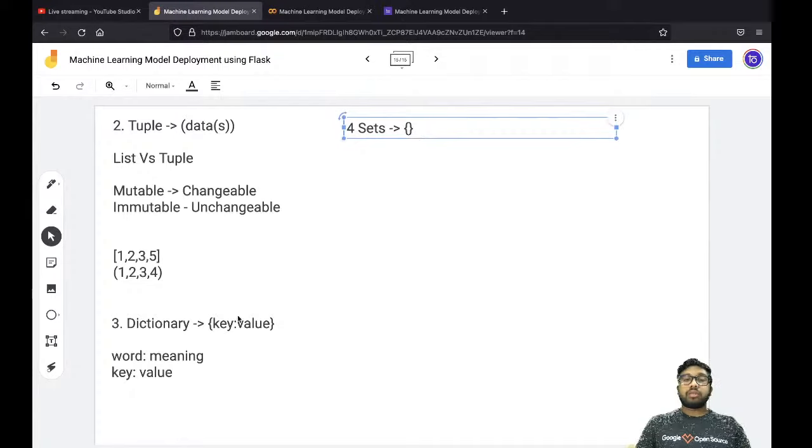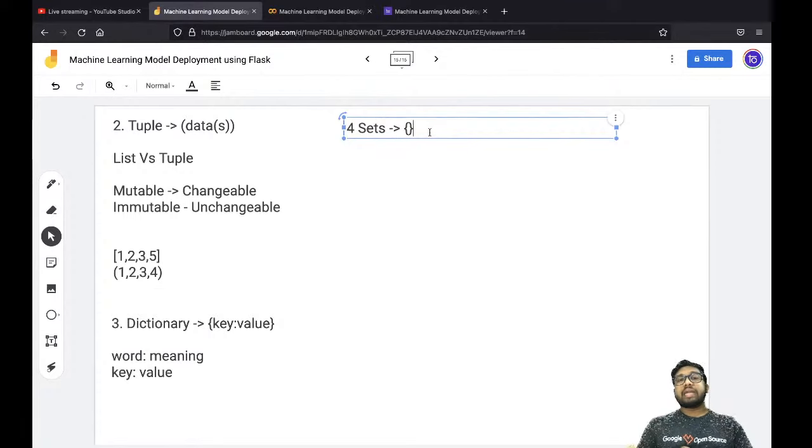They both say that data should be included in curly braces, but in a dictionary the data should follow the key-value pair. If the data is in curly braces, there are two options: either it could be a set or it could be a dictionary. If the data follows the key and value pair, it will be a dictionary. If it does not follow the key and value pair, it will be a set.